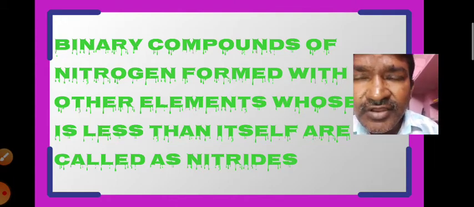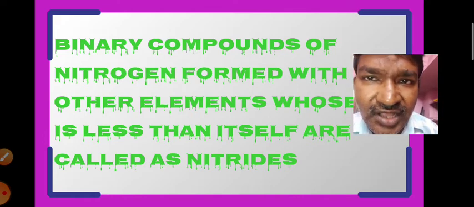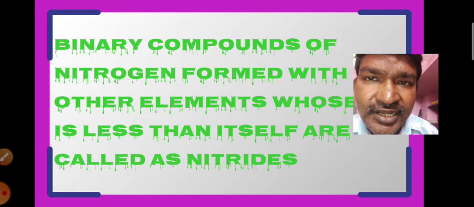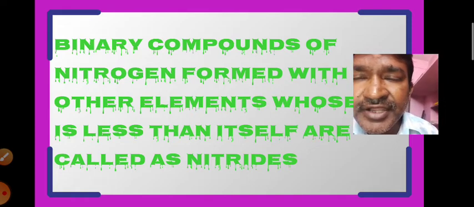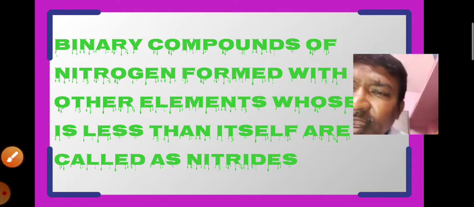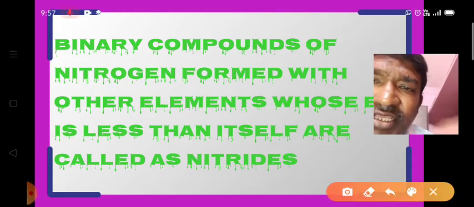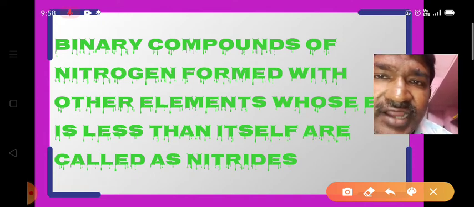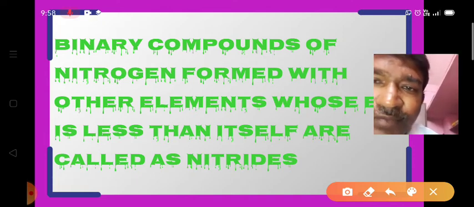When an element combines with the other elements whose electronegativity is less than itself, generally it gains the electrons and it gets the negative charge. And we call the negatively charged single atoms with the ide suffix. For example, look here.